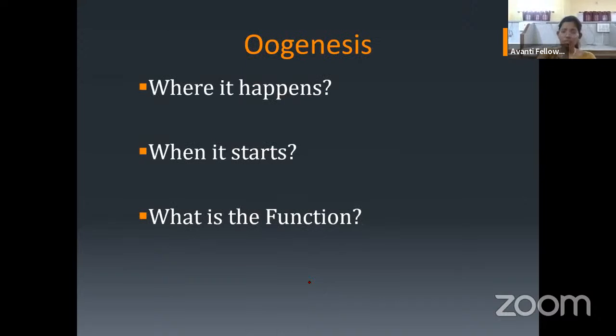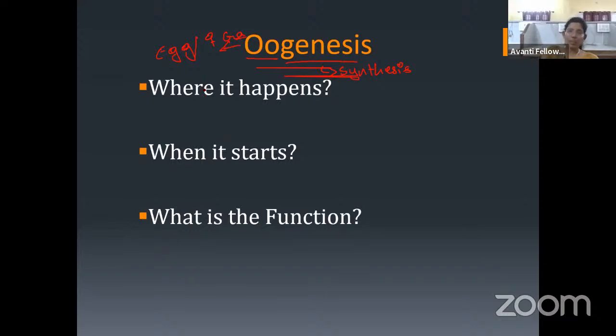Okay, so now, oogenesis. Before going to the questions on the slide, again, genesis means synthesis. Oo means egg or female gamete. So synthesis of a female gamete, this process is called oogenesis.